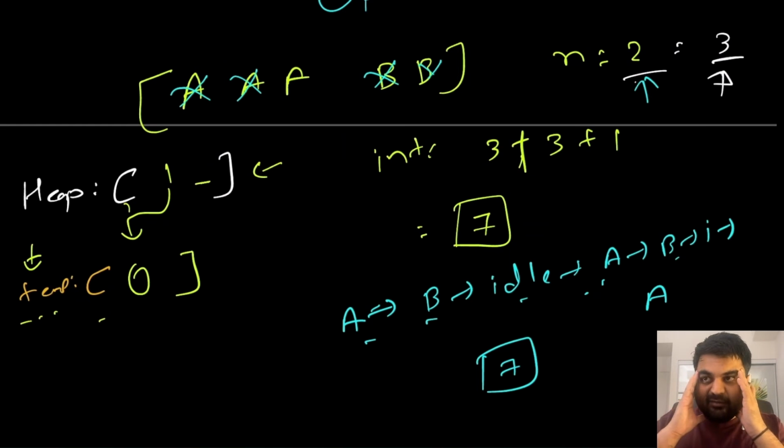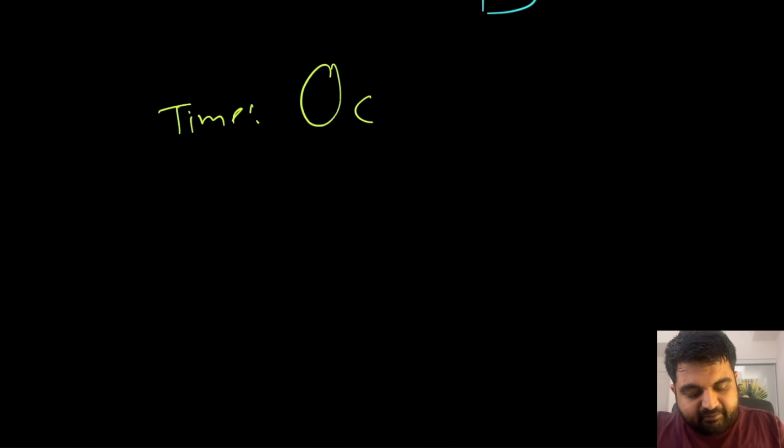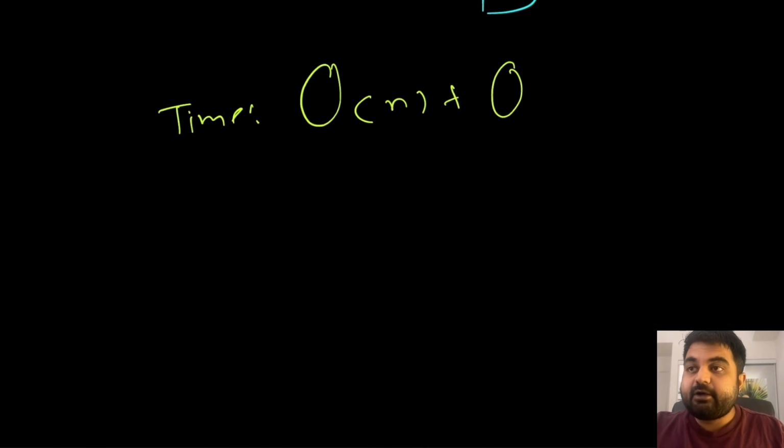I know I went over a lot of things, but I hope that this made sense. If we see time and space complexity in this case, well, time complexity contains a lot of steps. So number 1 step is we need to build frequency map. That takes big O of n time. Plus we will need to generate the heap. So that takes big O of n log n time.